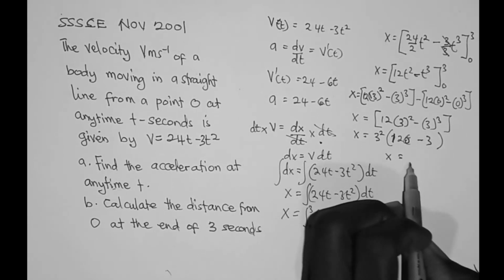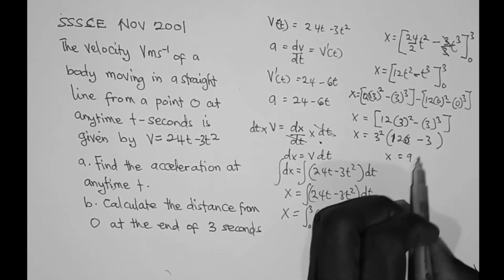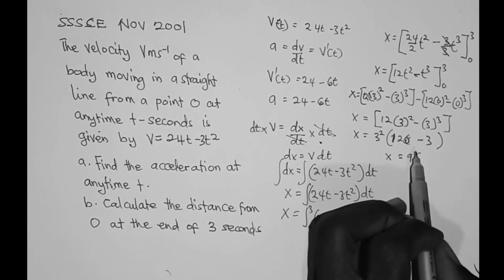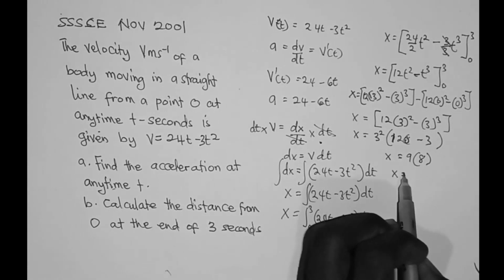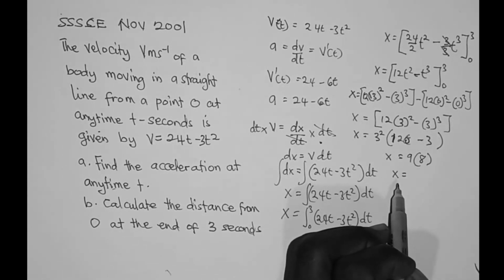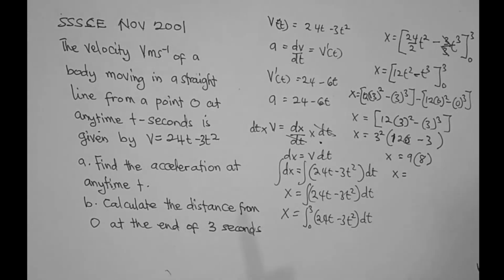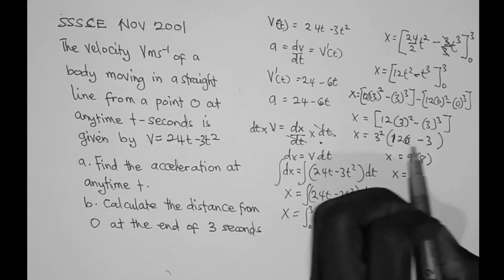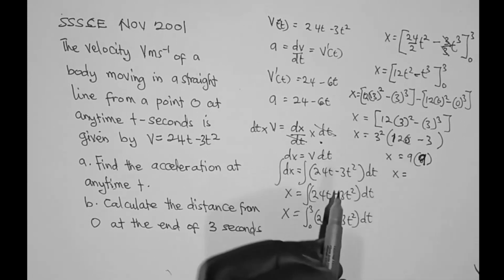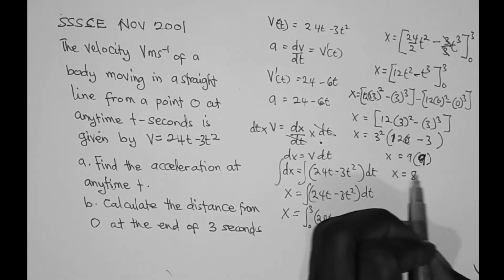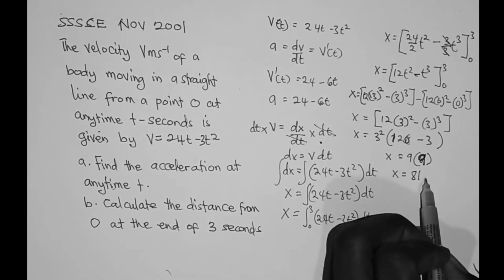So x is equal to 3 exponent 2, which is 9, times 12 minus 3. Sorry, I made a mistake: 12 minus 3 is 9. So this is 9 times 9, and 9 times 9 is 81 meters.